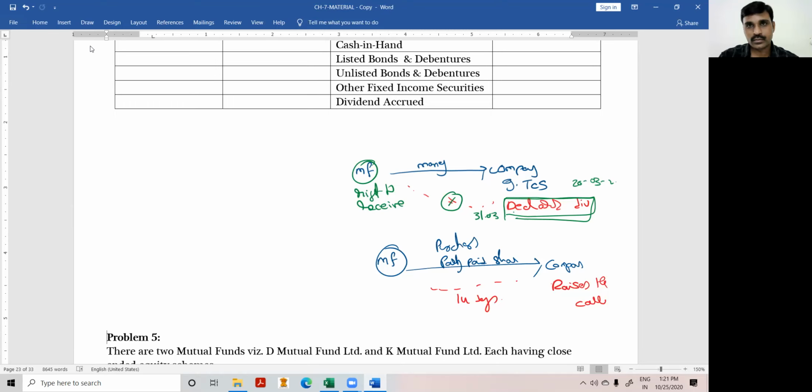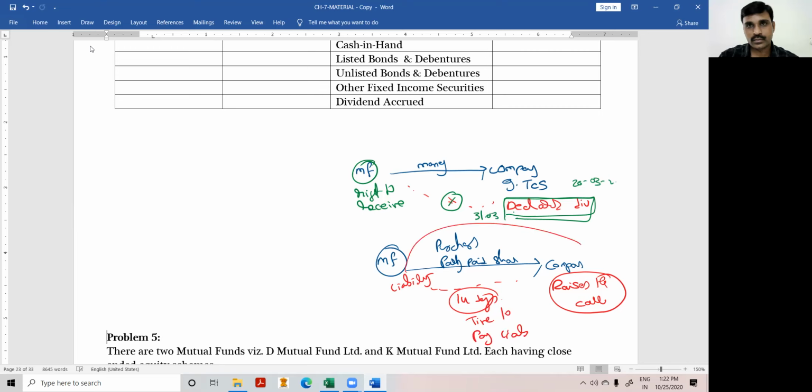You have purchased partly paid shares. If the company raised a call, show it as a liability. If the company has not yet raised a call, show it as a contingent liability. Be careful. When I'm recognizing a liability, I'm assuming that the company has raised a call. The moment the company has raised a call, I will incur a liability, even though I have 14 days time to pay it.